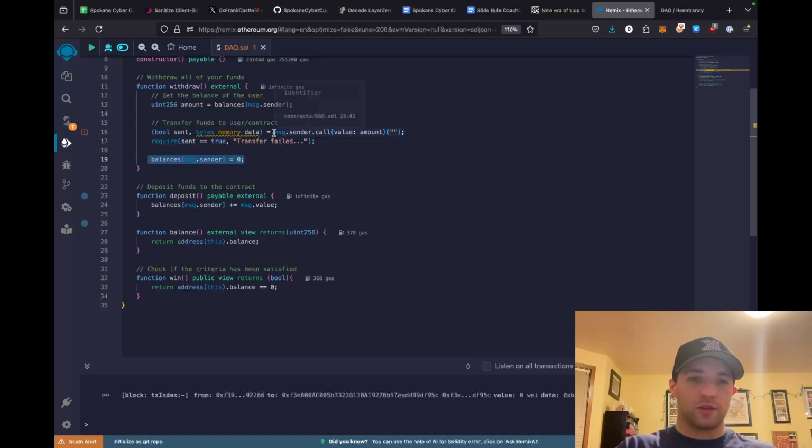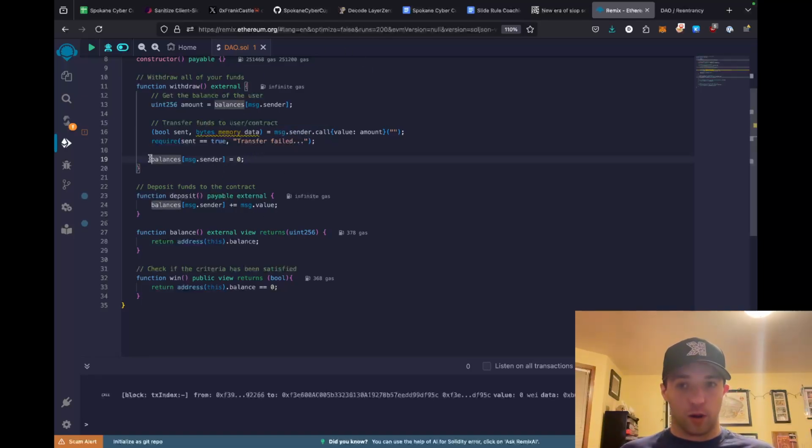So imagine we transfer 1 Ether out to the end user. After we transfer that 1 Ether, we call the fallback function. And within the fallback function, we would call withdraw again. And that's the fun part. Once we call withdraw, the balances is still set to 1 because we never updated it. We then do the transfer again. And when we do that transfer, it sends 1 Ether. So we can do that over and over again until we've drained the entire contract.